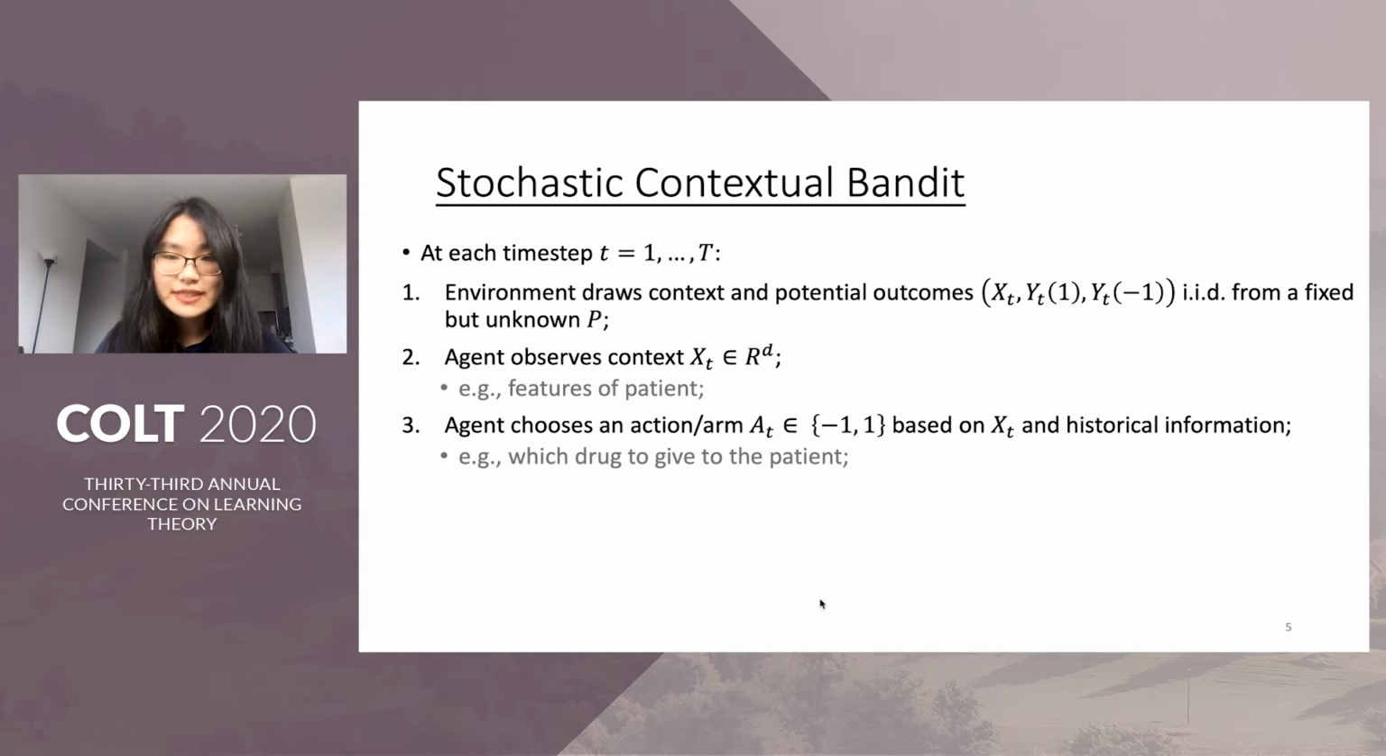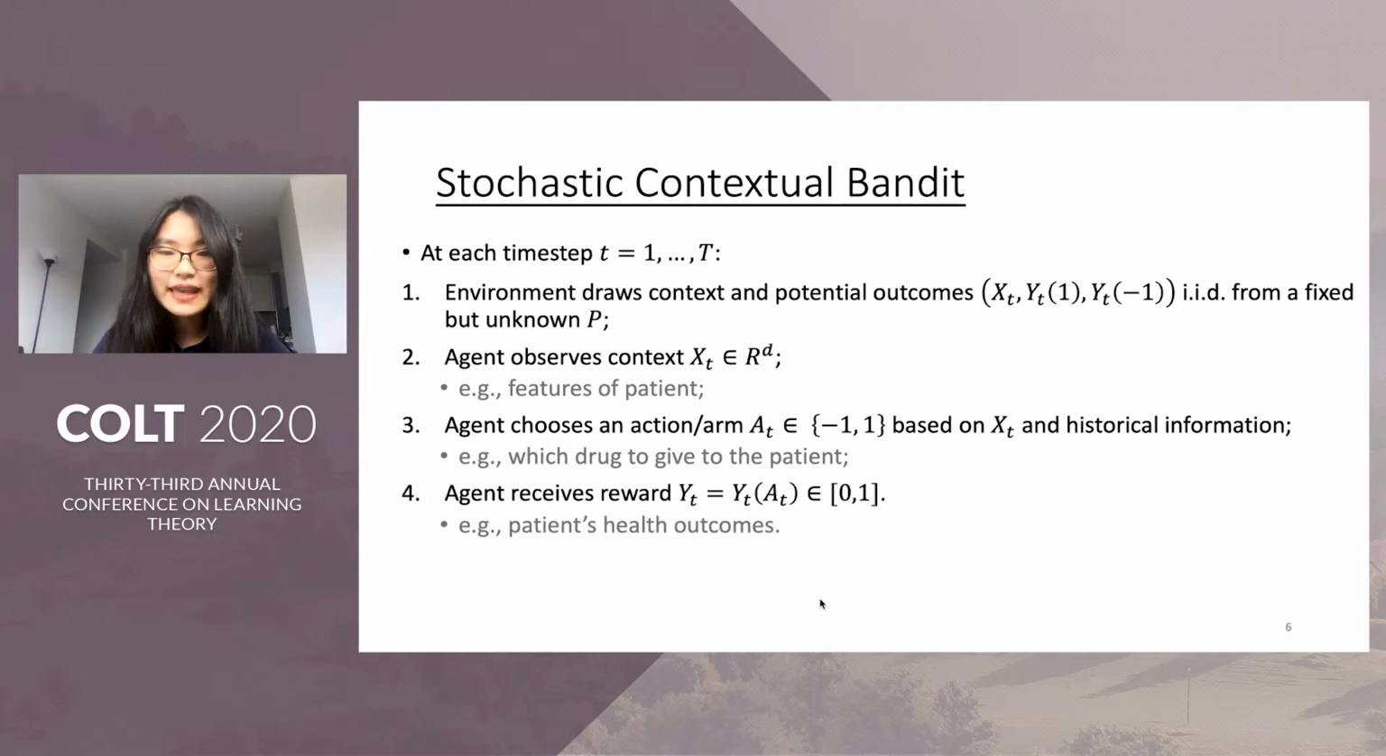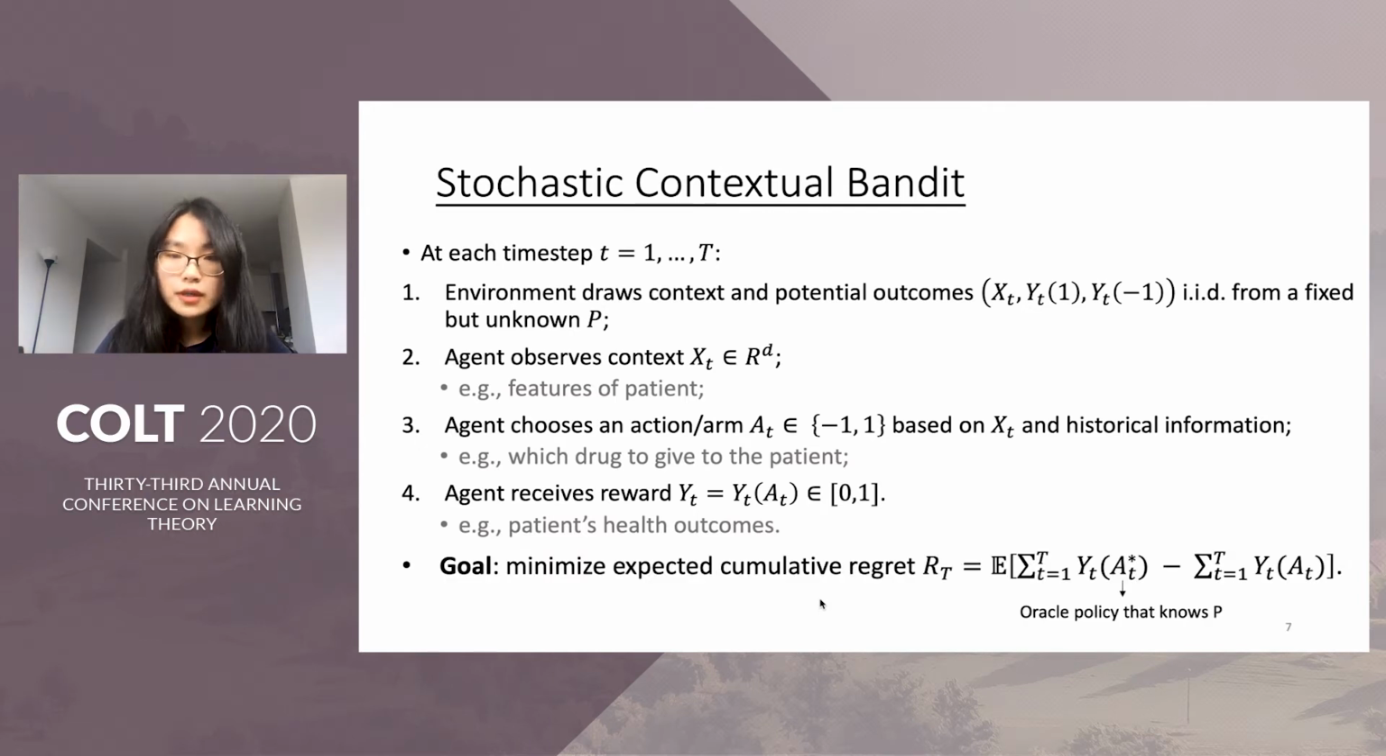The agent then chooses an action, or often we call it an arm, based on xt and historical information. An arm corresponds to a drug given to the patient. Here, for simplicity, we assume there are two arms denoted as -1 and 1. Lastly, the agent receives the bounded reward yt corresponding to the chosen action, like the patient's health outcome. The overall goal is to minimize the expected cumulative regret RT up to capital T, which measures how inferior our algorithm is compared to an oracle that knows the true P, but not the realizations.